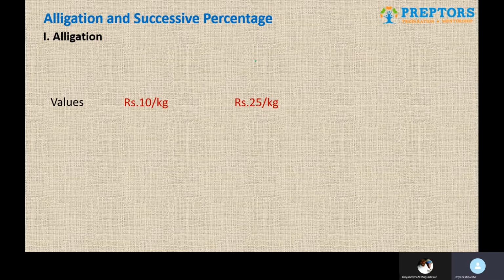Then in the middle, you write the average price that you are supposed to achieve, which in this case is 15 rupees per kilo. And then the next part is very important: you do the positive difference in the cross format, which will be something like this.